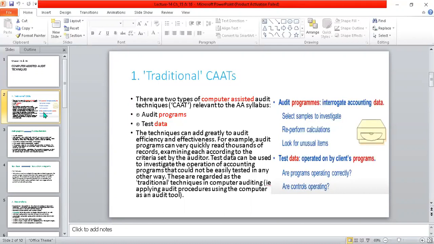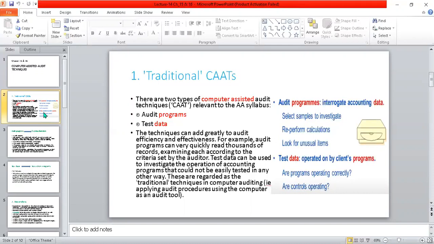Reperforming means recalculations calculated by the auditor himself or herself to check the true and fair view, the accuracy and the completeness of the data. And also the auditor, while interrogating the accounting data of a company, looks for unusual items. If there are any misassertions in the financial statements, the auditor generates the opinion accordingly.